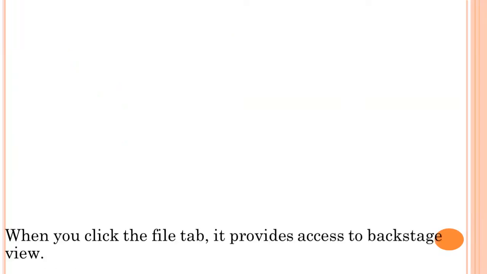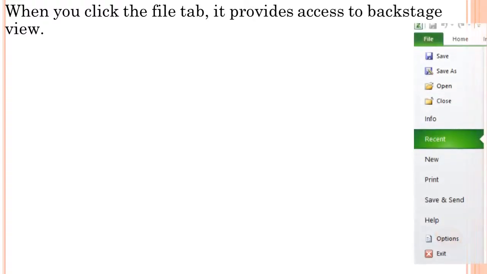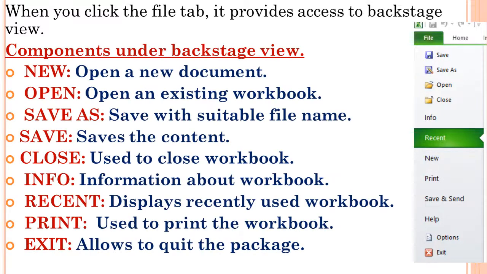Next is when you click the file tab, it provides a backstage view. Where the file tab will be in the MS Excel upside, left side file tab will be there, right? This is the file tab. If you click that file tab, this backstage view will appear. What is this backstage view? The components of the backstage view are, first one, new. What is the use of new? New is used to open a new document.